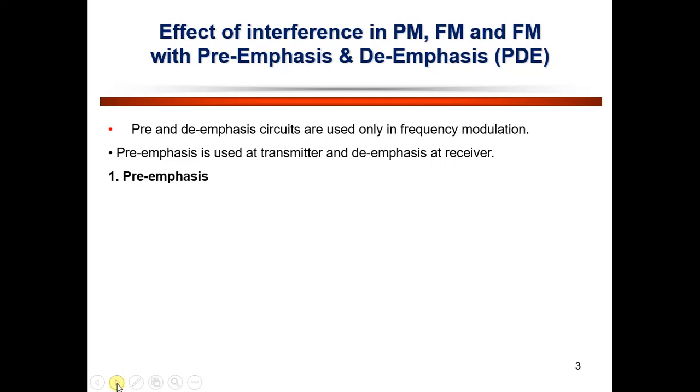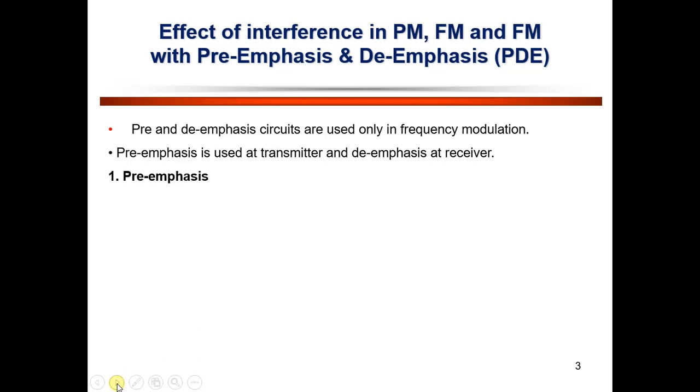Pre-emphasis is a process of boosting the amplitude versus frequency characteristics of a signal to reduce the effect caused by noise during transmission or reception of a message signal over the channel. In simple language, we amplify the amplitude to reduce the effect of noise during the transmission and reception of a message signal over the communication channel.